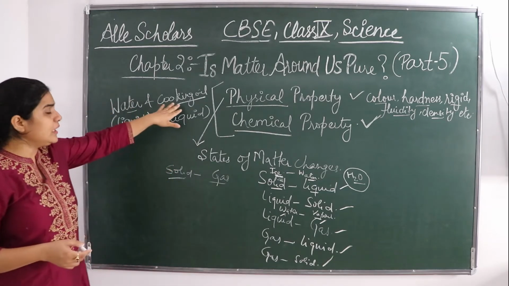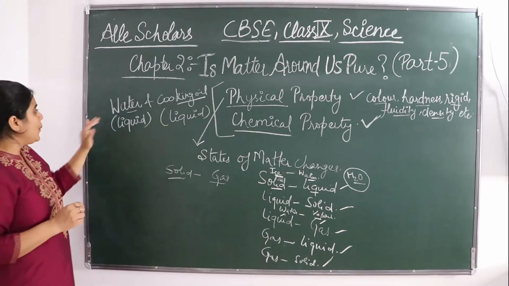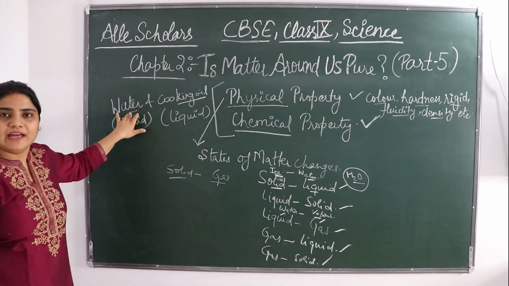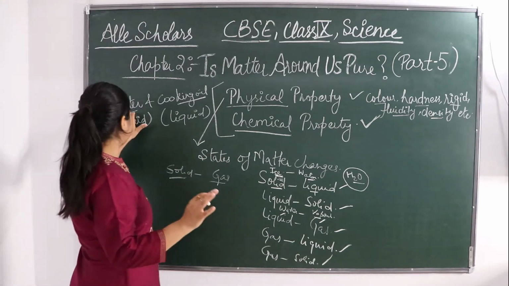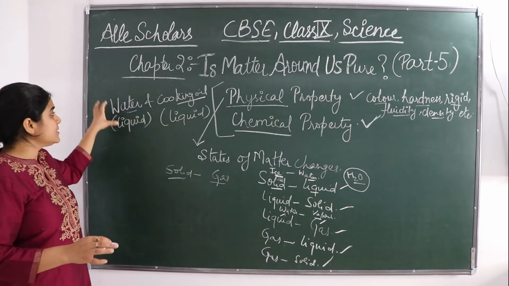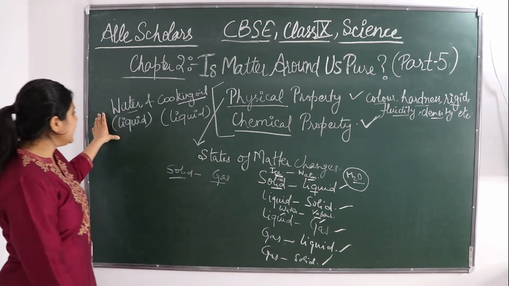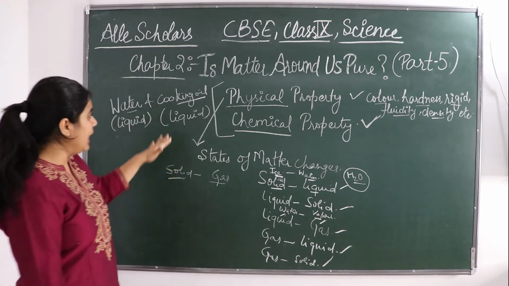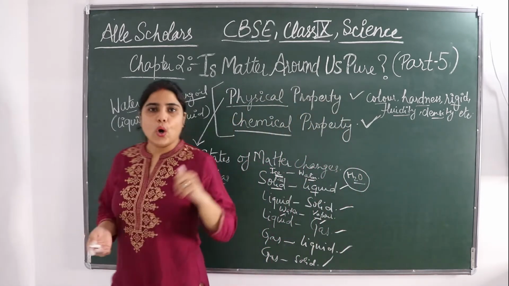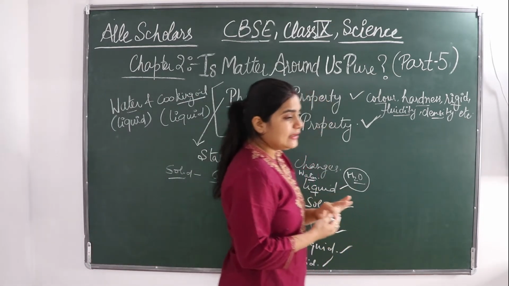Okay? So when you burn oil, it burns in air. Oil burns in air. We all know that. Whereas if we talk about water, if you put water on a fire, it extinguishes the fire. So both the characteristics are different. Oil is going to burn in air, but water extinguishes the fire. It does not burn. So they may be the same state of matter, but their chemical property is very different.